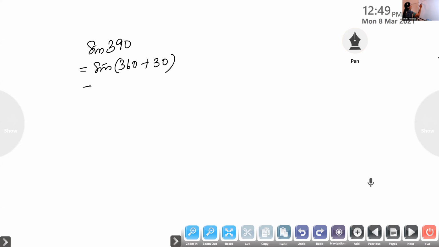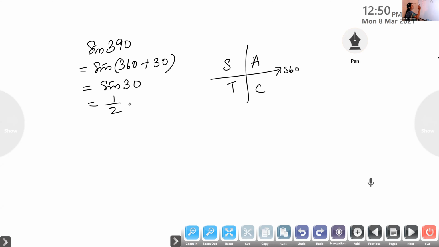Then 360 will coincide with 0, isn't it? So in which quadrant will you get it? First quadrant. So it will be the same as sine 30. What is the value of sine 30? 1 by 2, isn't it?